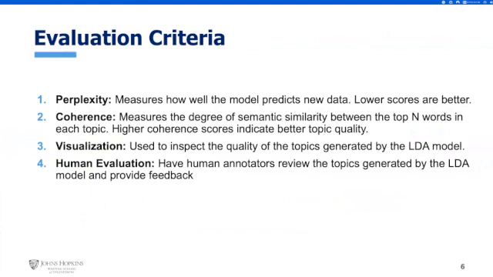The evaluation criteria that we used on this model fall into four categories. One, the perplexity score, which measures how well the model predicts new data, and you want that to be as low as possible. Two, your coherence score, which measures the degree of similarity between your words, and you want this to be as high as possible. And then we looked at it visually, and with some human evaluation. You always kind of need humans in the loop for these types of things to make sure your results make sense.